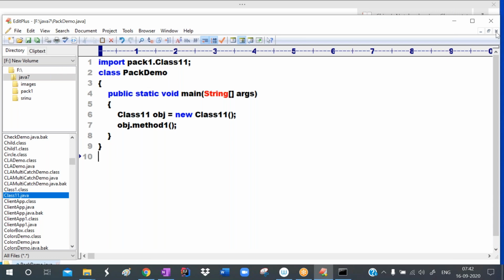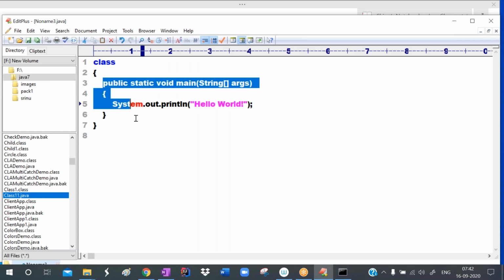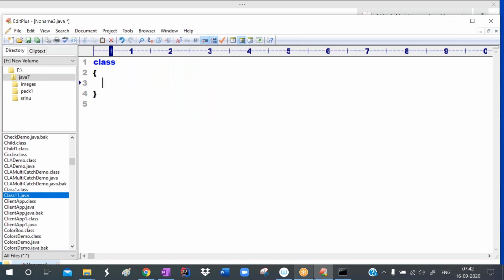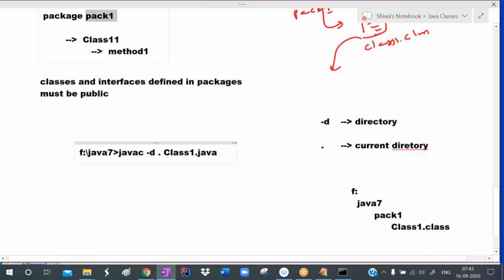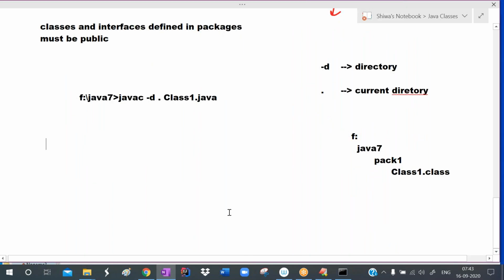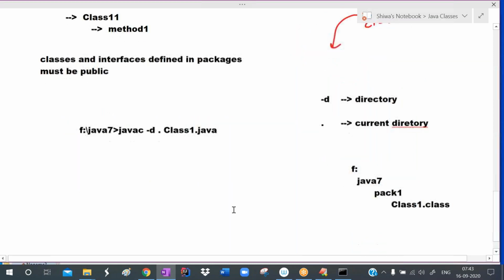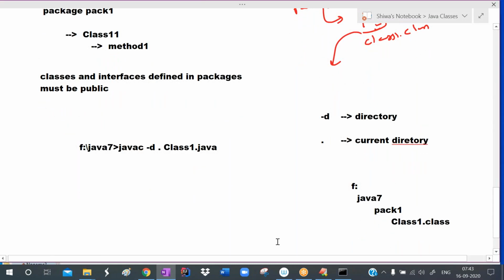Now listen carefully. I want to add one more class to the existing package. In a package file, define one class only. Don't define multiple classes in one file; that will give an error. In one file, define one class or one interface only. So now I want to create another class, class22, in the pack1 package.